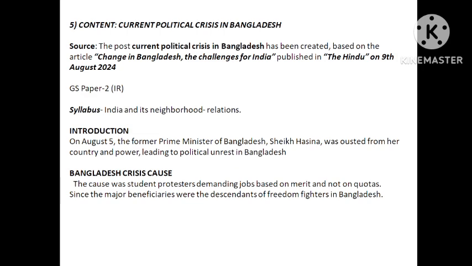Obviously, the population of Bangladesh is very high. Considering the size of population and the geography, most of the Sundarban area is not habitable, so the population is centered around Dhaka and those areas only. I think it is more than 20 crore, for such a small country. So you can imagine the joblessness, more than India I think. I do not know the exact figure. That is why demand for jobs is very high, and that is the reason they are protesting with very high intensity. They are ready to die for their demand.